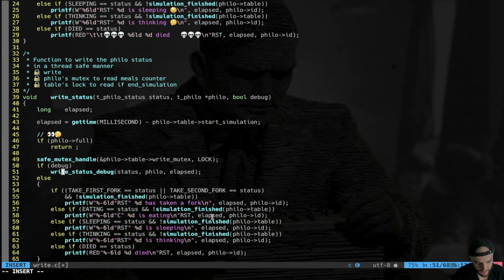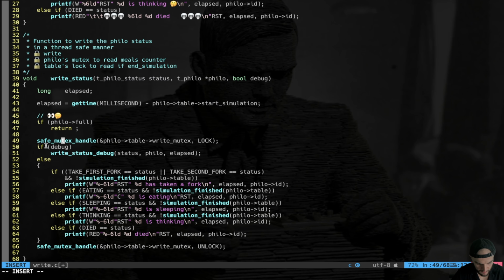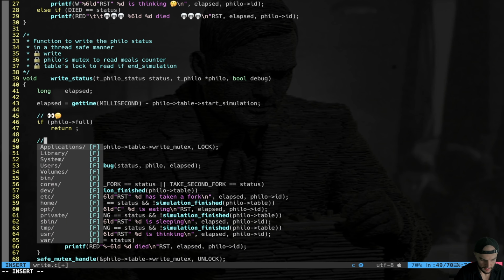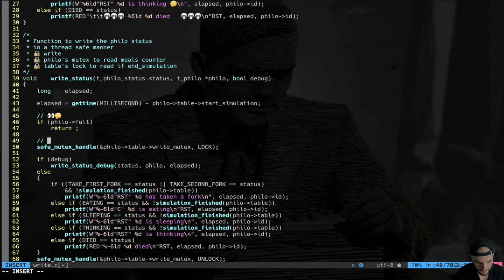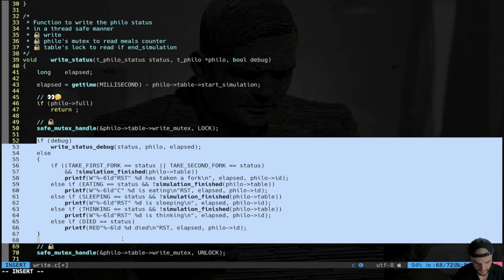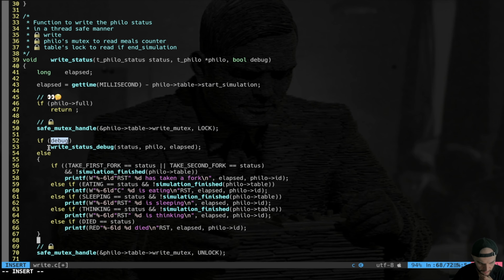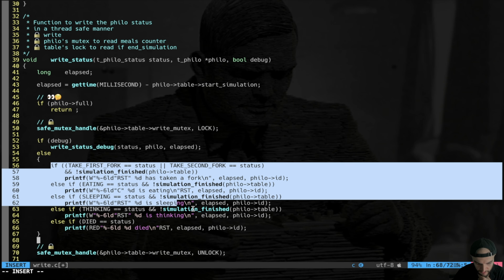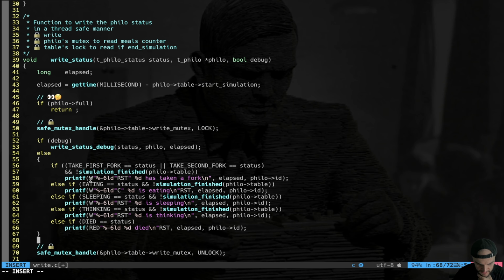All right, so this is the final result. As you can see, I have here at the top the locking and the unlocking, right? So all this code is meshed inside the locking and unlocking, and it's pretty simple. In the case I want to debug, I'm gonna call this function. Now I will show you, otherwise you're gonna write normally. You see a lot of stuff because I have ASCII escapes, which make the thing quite cluttered.